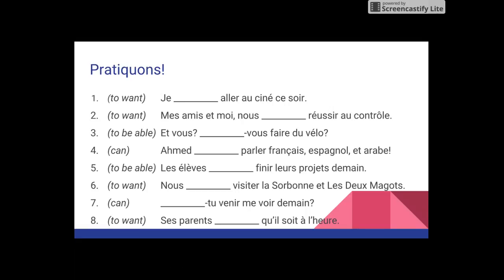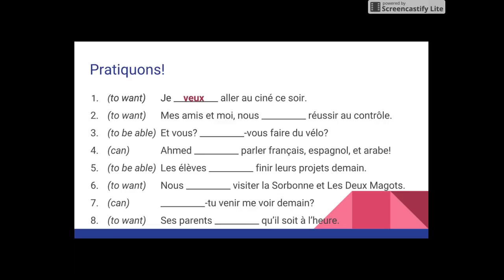Alors, so let's go through these answers together. So numéro 1, our verb is to want. To want is vouloir, and we're going to conjugate it for the je form. So it's going to be: Je veux aller au ciné ce soir. Yeah? Écoutez, répétez. Je veux aller au ciné ce soir. Je veux aller au ciné ce soir.